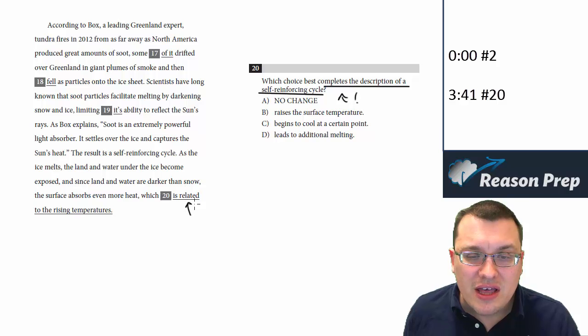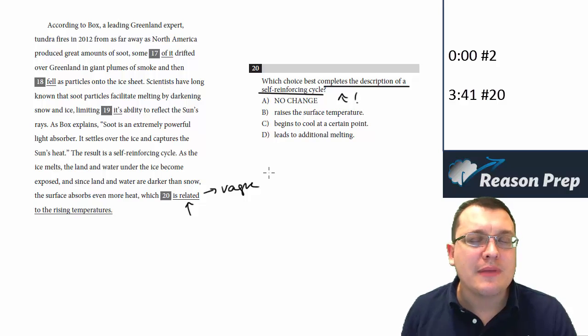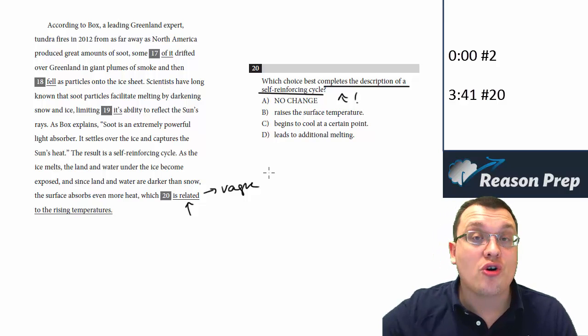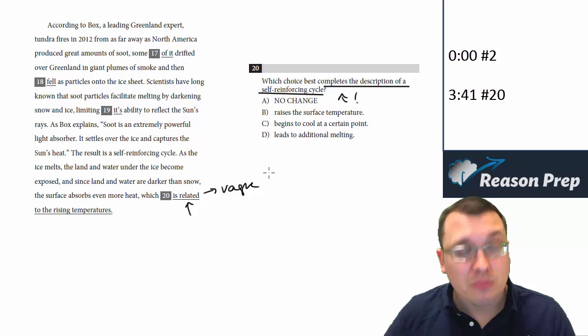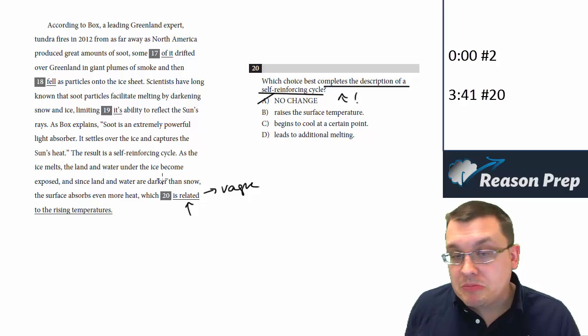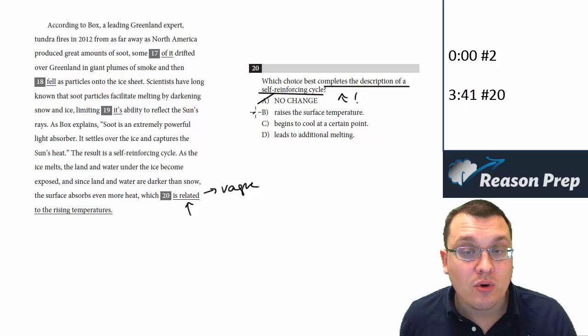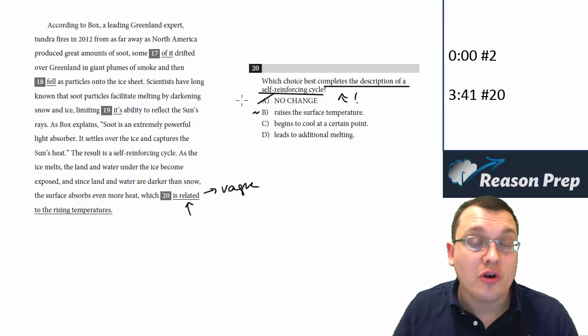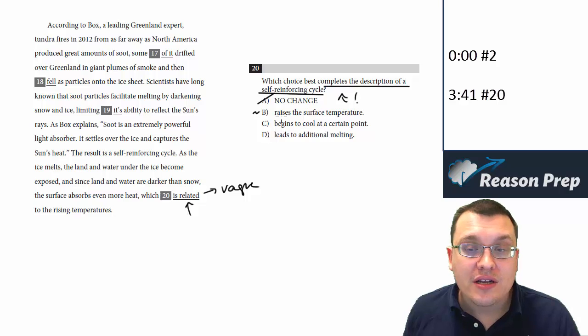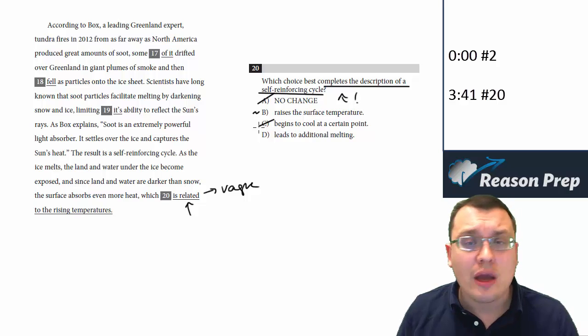The original, which is related to the rising temperatures, I guess that's in the right direction, but this is pretty vague. Is related. We want something a bit more specific than that. I mean, it further fuels the rising temperature. That would be more specific. Raises the surface temperature. I mean, that's okay. That shows the temperature would be increasing, so maybe we'll hold this aside, which would then lead to further melting. Begins to cool at a certain point. That doesn't seem to say anything about this reinforcing cycle, that it would continue to get warmer and warmer.